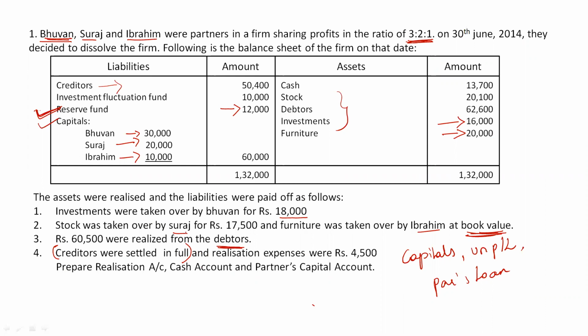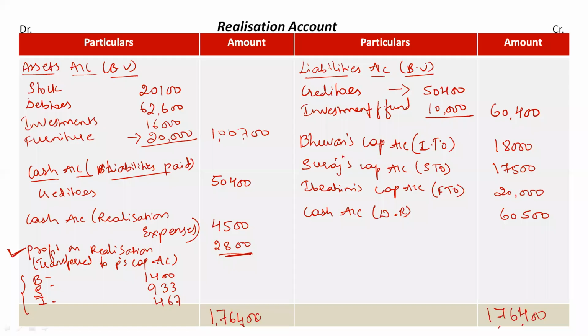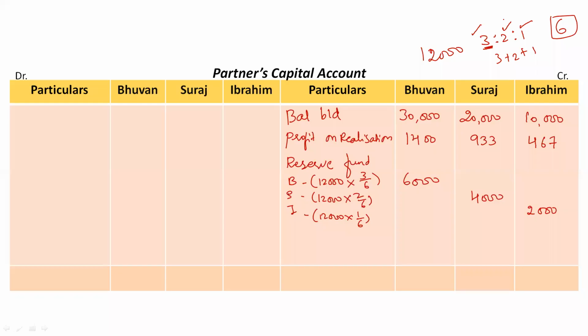So in this question, certain assets are taken over by the partners. You can check that from the realization account also. Bhuvan has taken over investments, Suraj has taken over stock, and Ibrahim has taken over furniture. These three things have to be recorded in the partners capital account now. Here in the realization account, they are on the credit side. In the partners capital account, they will be on the debit side.